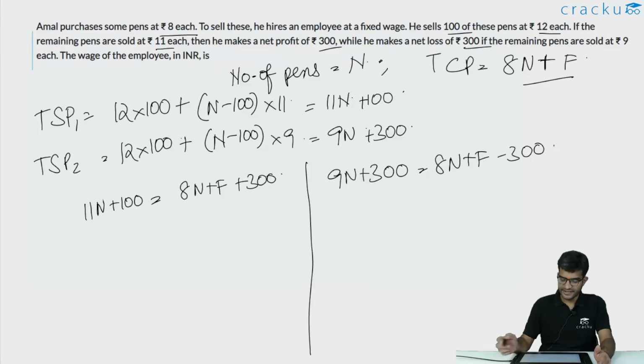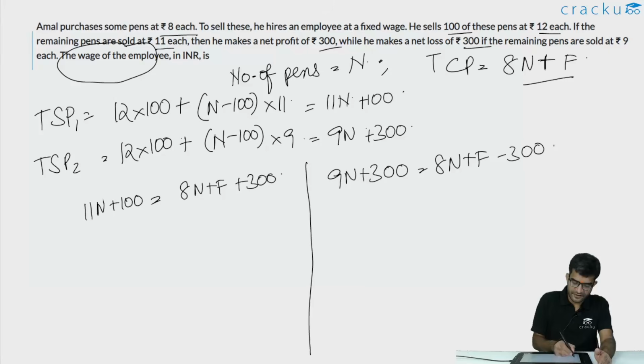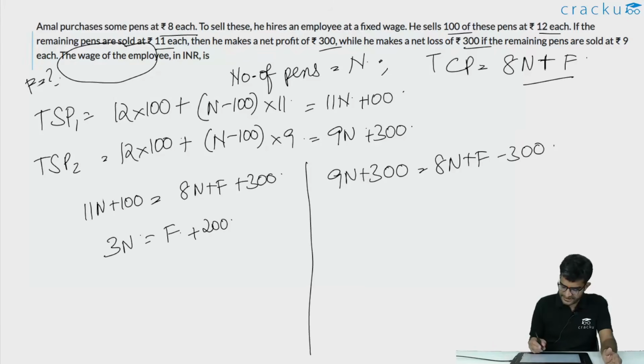We are required to calculate the value of the wage of the employee, so we are required to calculate the value of f. If you simplify the first equation, we get that 3n is equal to f plus 200. And in the second case, we get that n is equal to f minus 600.